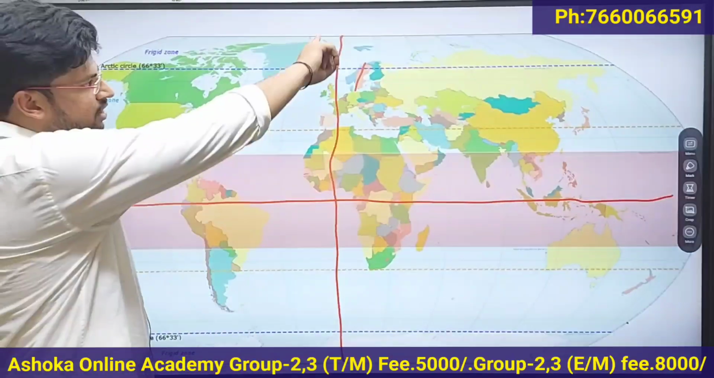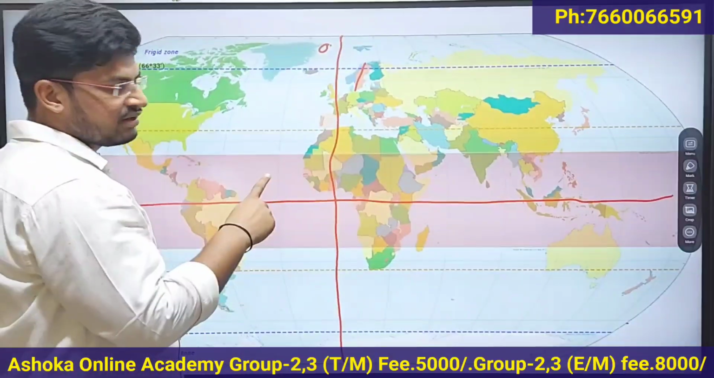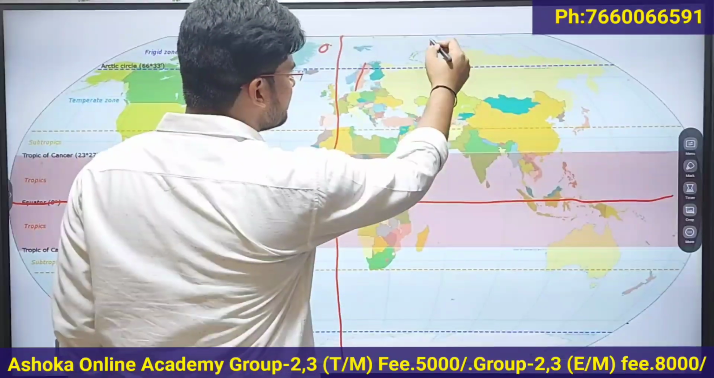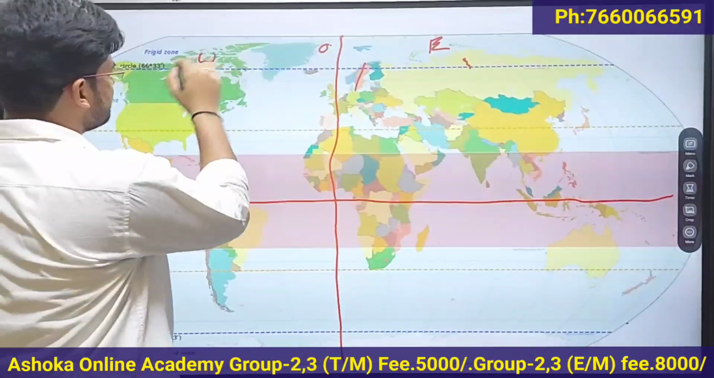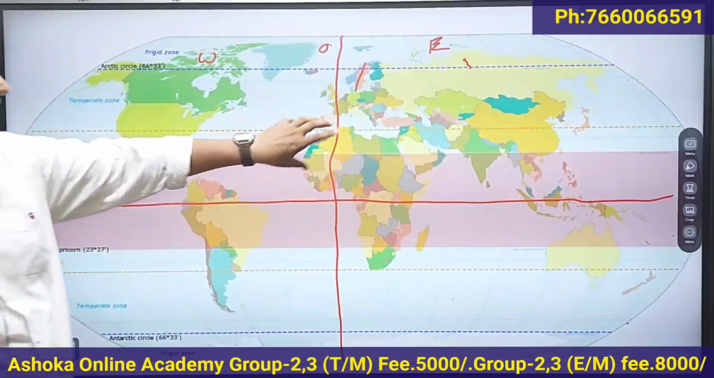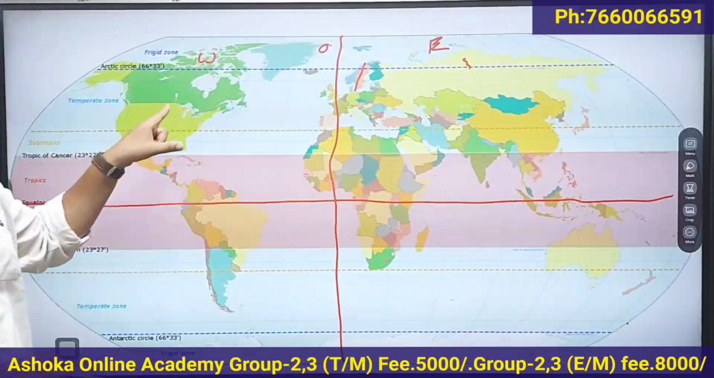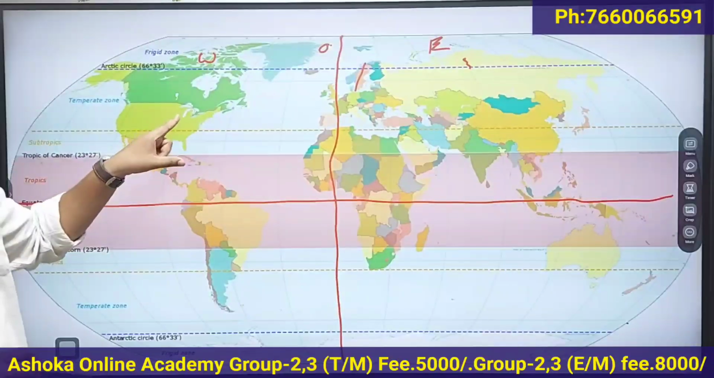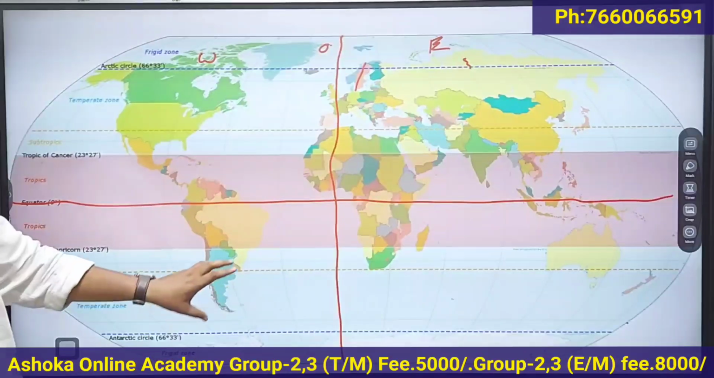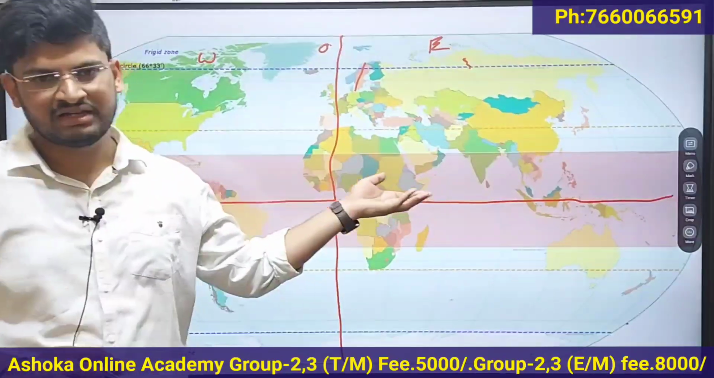This 0 degree longitude and the 180 degree longitude form a great circle, and it divides the earth into two hemispheres, that is eastern hemisphere and western hemisphere. The equator divides the earth into northern hemisphere and southern hemisphere, whereas the 0 degree longitude divides the earth into western hemisphere and eastern hemisphere.